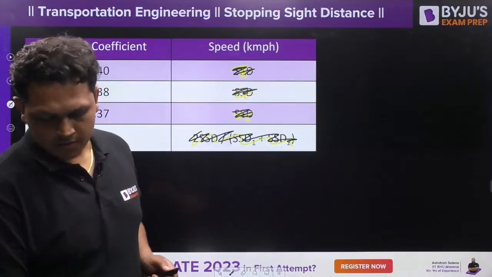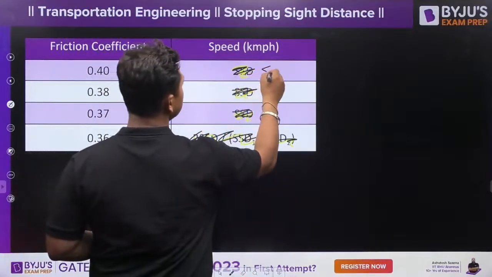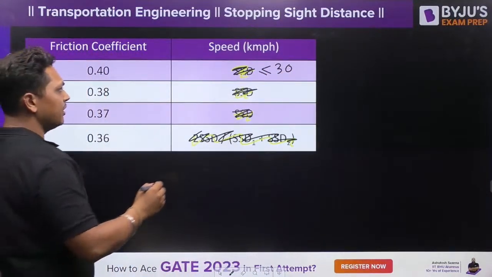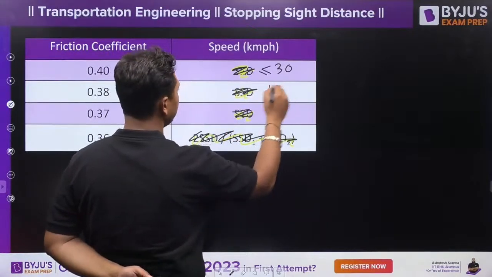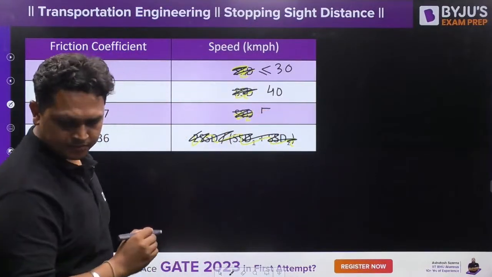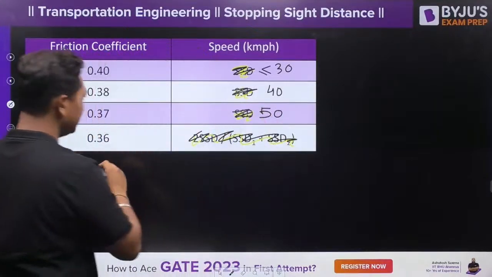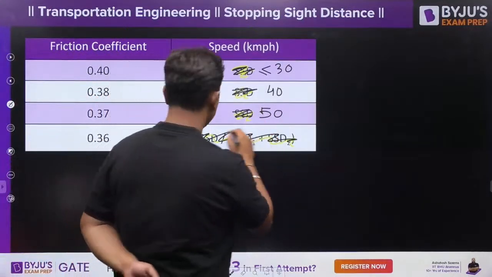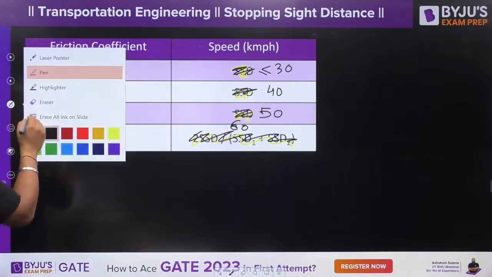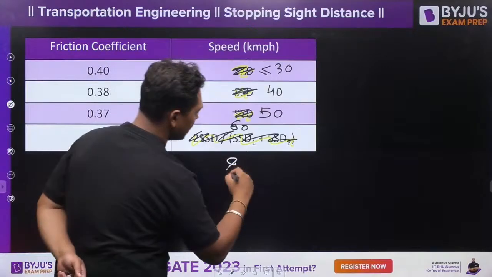As per the IRC code, if the speed of the vehicle is less than or equal to 30 km per hour, then the friction coefficient can be taken as 0.40. If it is 40, then 0.38. For 50, you can take 0.37, then for 60, 0.36, and lastly it can be taken as 0.35 if the speed is 80.